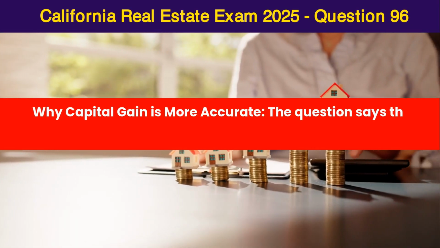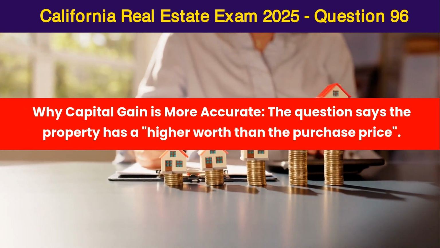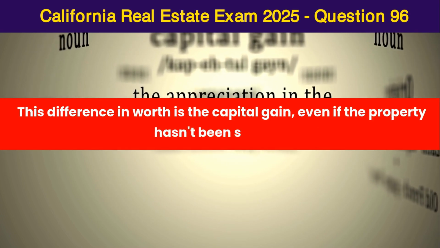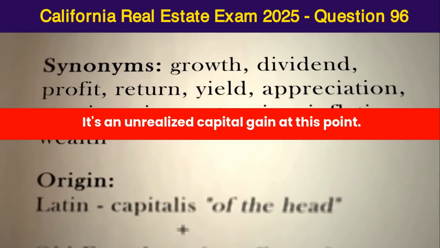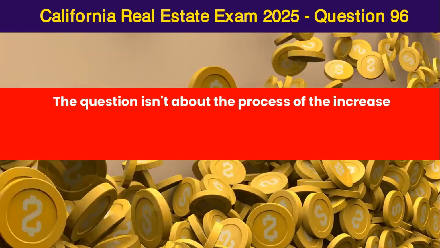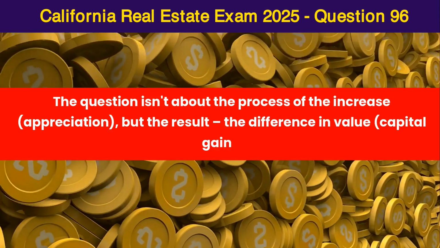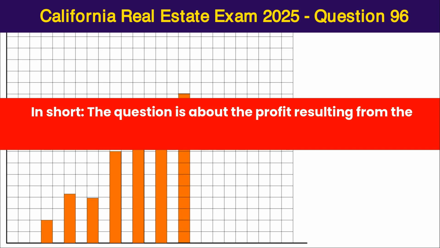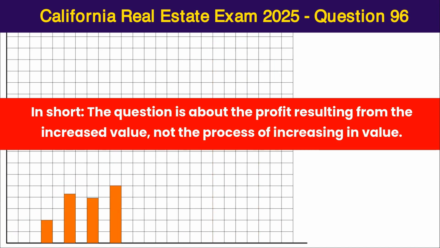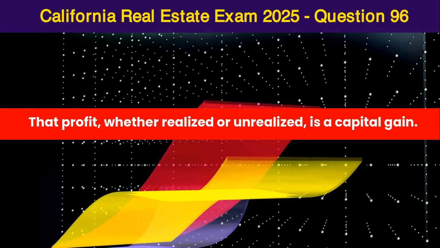Why capital gain is more accurate? The question says the property has a higher worth than the purchase price. This difference in worth is the capital gain, even if the property hasn't been sold yet. It's an unrealized capital gain at this point. The question isn't about the process of the increase, appreciation, but the result, the difference in value, capital gain. In short, the question is about the profit resulting from the increased value, not the process of increasing in value. That profit, whether realized or unrealized, is a capital gain.